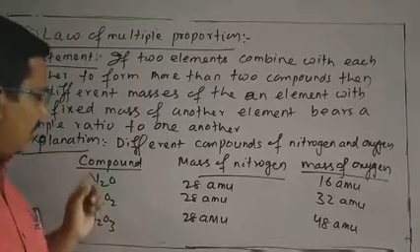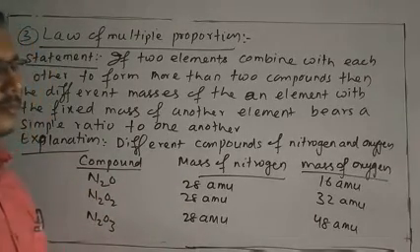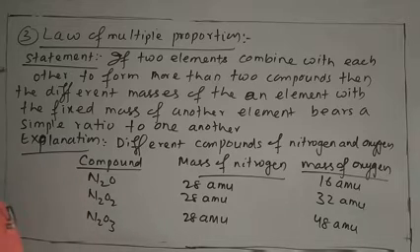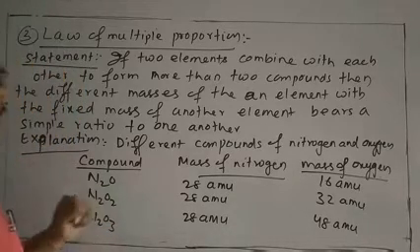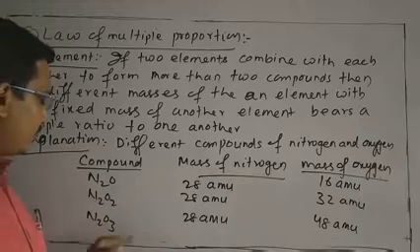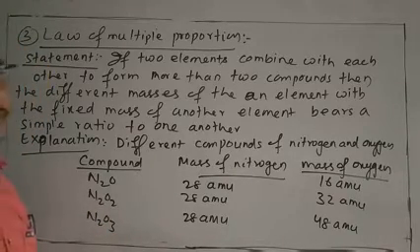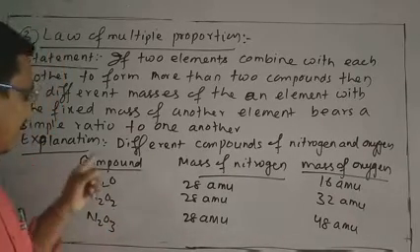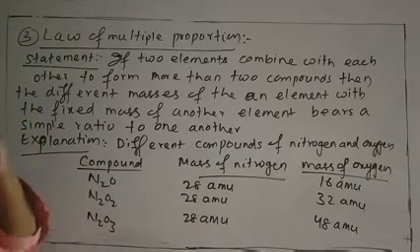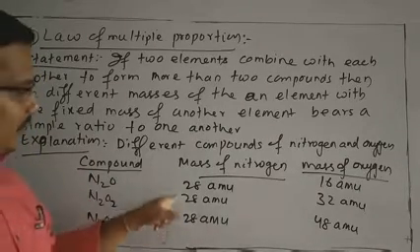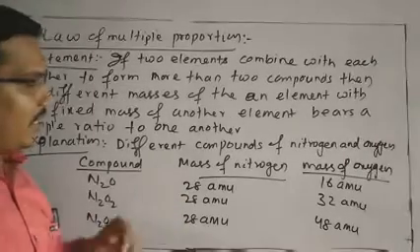Here I have taken three compounds related to nitrogen and oxygen. One is N2O, another is N2O2, and third is N2O3. In these three compounds, the mass of nitrogen is fixed, that is 28 AMU.